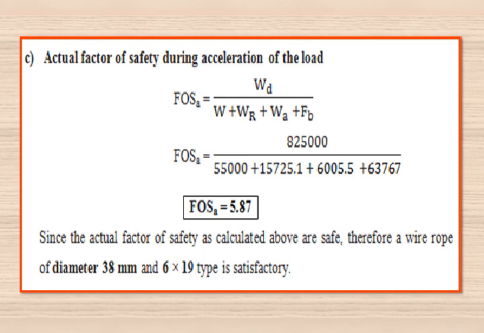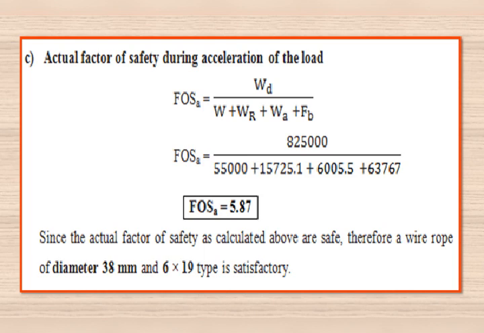Now the next step is the actual factor of safety during acceleration of the load, that can be evaluated by using the equation FOS suffix A, that is equal to design load divided by (load to be lifted W plus load of the rope plus additional load WA plus bending load).